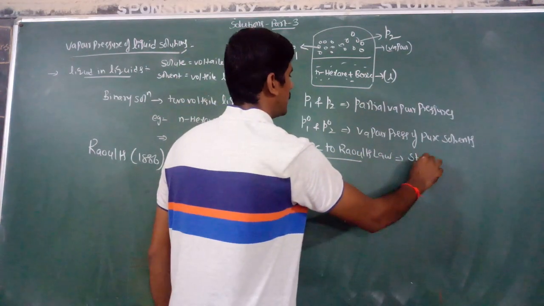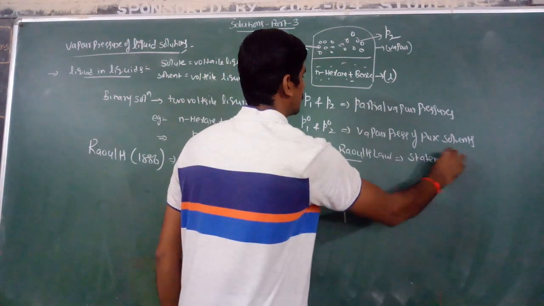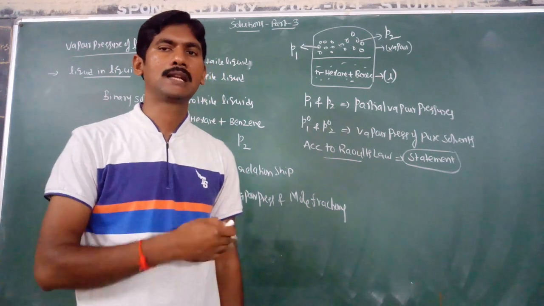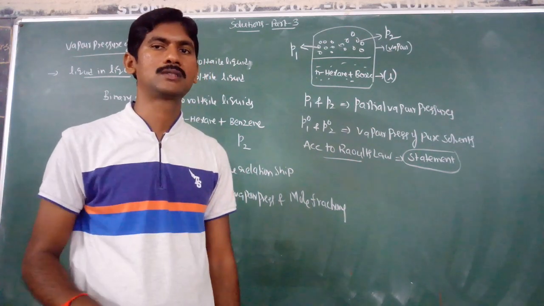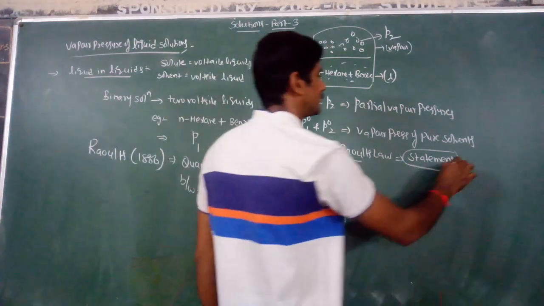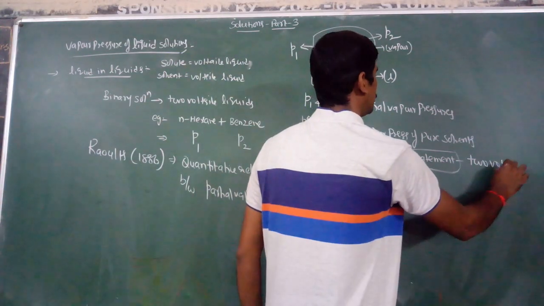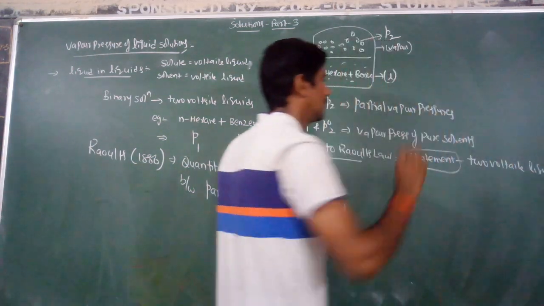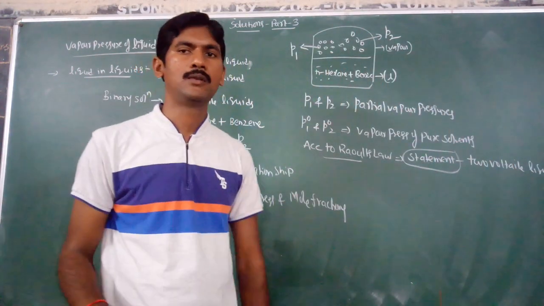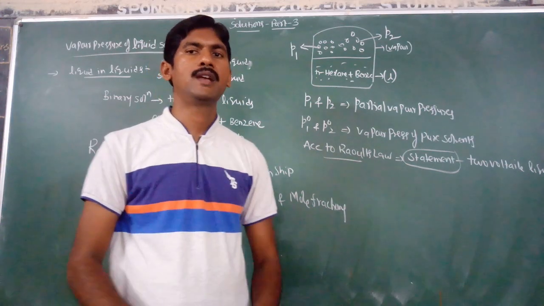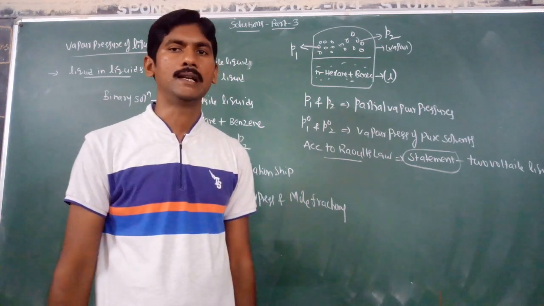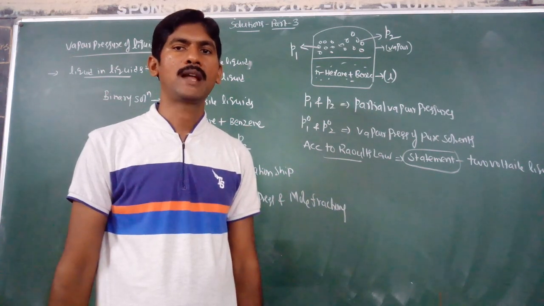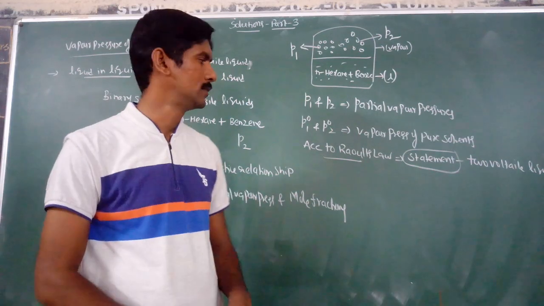what is the statement of Raoult's law? Here I would like to define Raoult's law for two volatile liquids only. The partial vapor pressure of each component is directly proportional to the mole fraction of that component in solution.